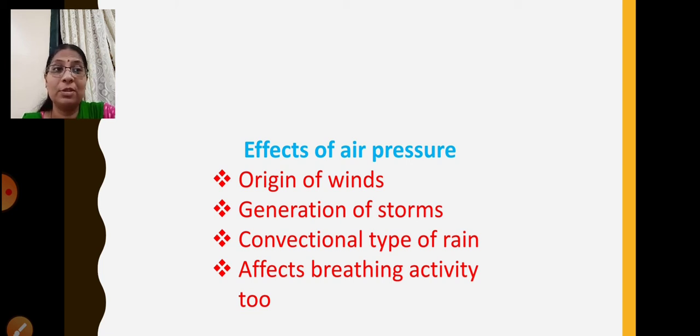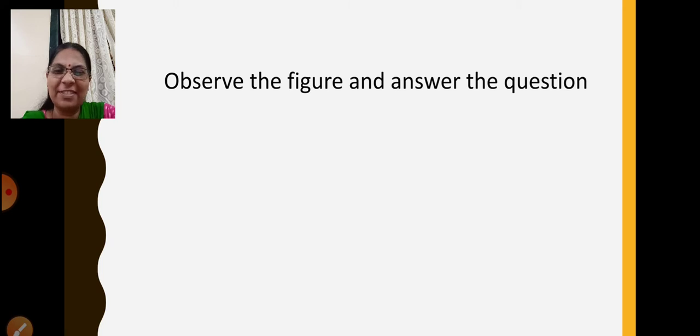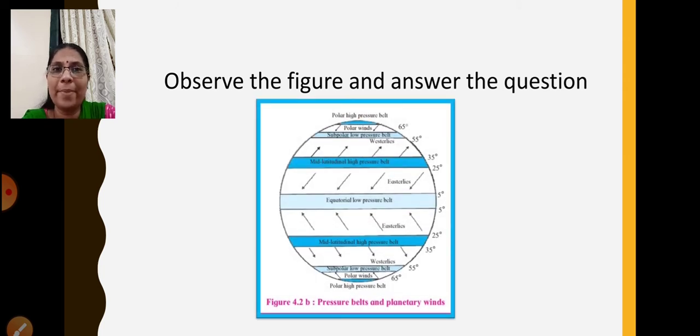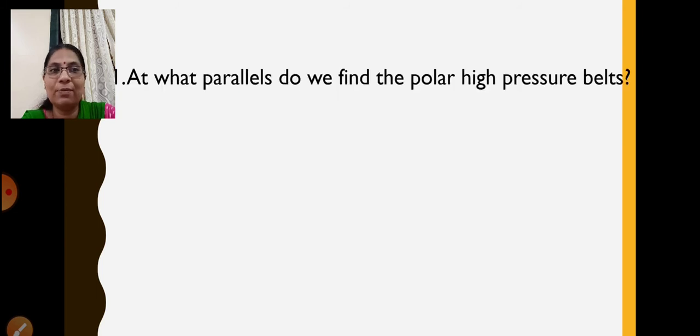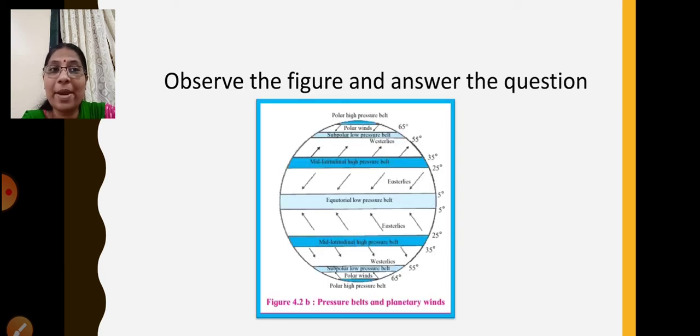Fine. Now, though it affects breathing activity, we have an activity for us to solve here. We are going to observe the figure and answer the questions. This is the figure which we have already seen, the various pressure belts. Now let's see our first question. At what parallels do we find the polar high pressure belt? Where do we find it?